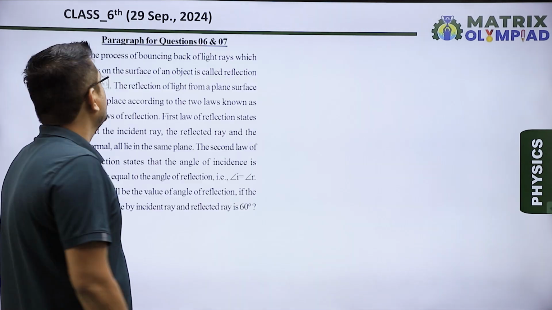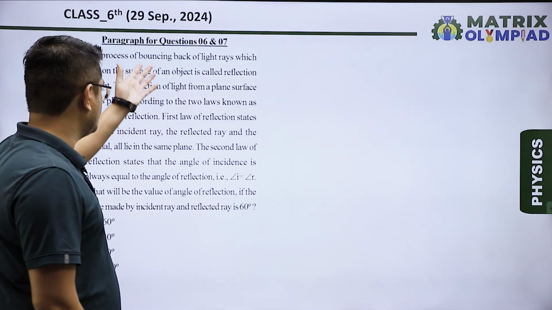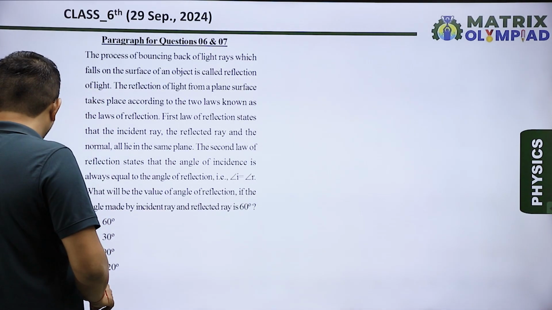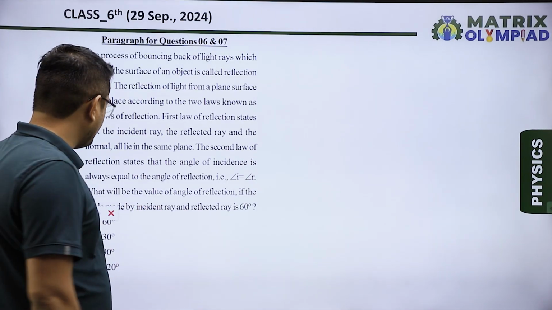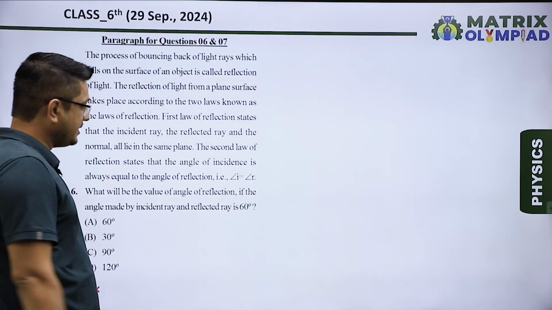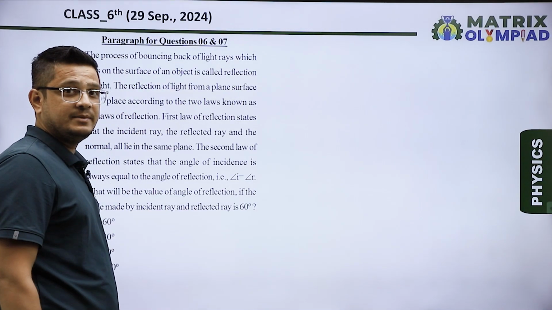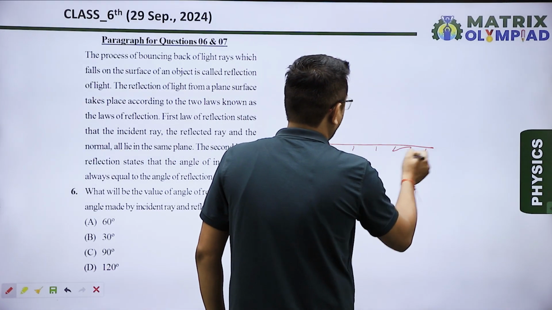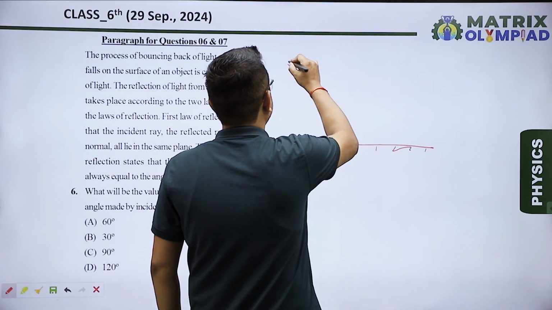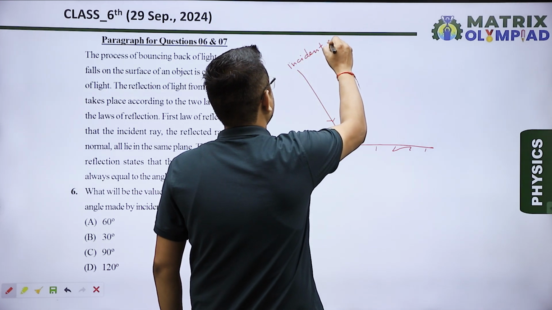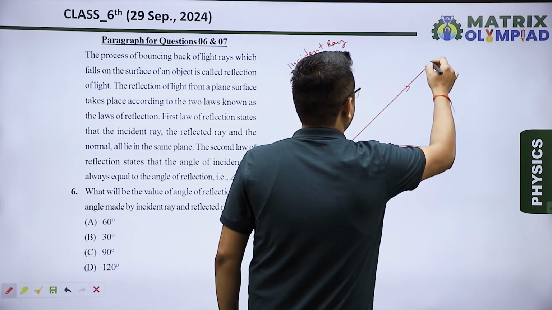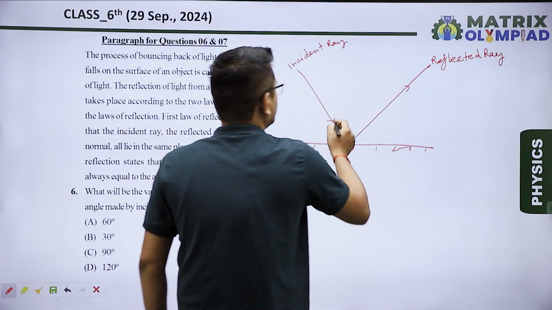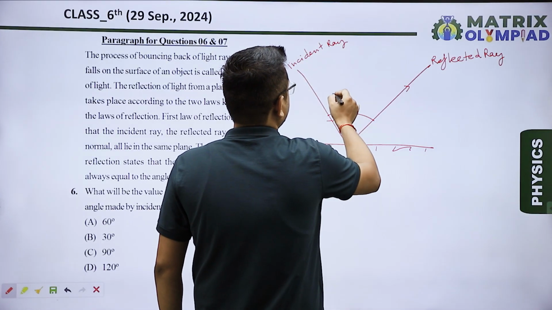Okay, next question. That is based on paragraph. So in paragraph some conditions are given. On the basis of those conditions, question is asked. Question 6. What will be the value of angle of reflection if the angle made by incident ray and reflected ray is 60 degree? So let us draw a ray diagram. So this is a reflecting surface, and this is the incident ray, and that is our reflected ray, and it is given in question that angle between incident ray and reflected ray is 60 degree.